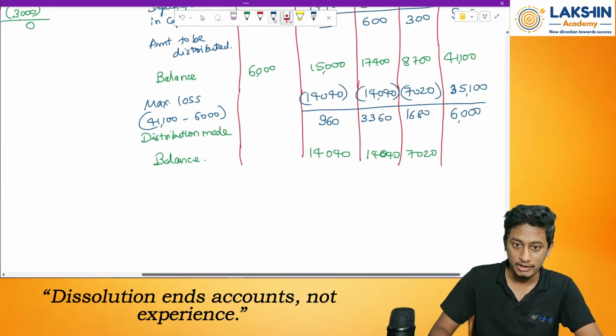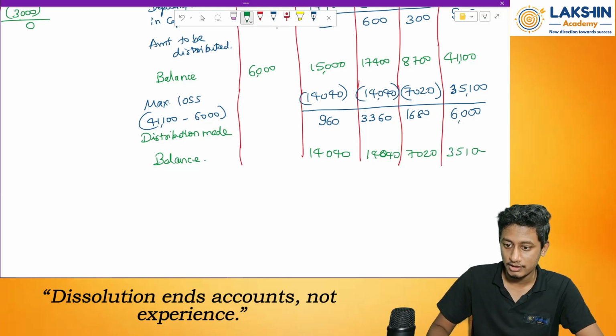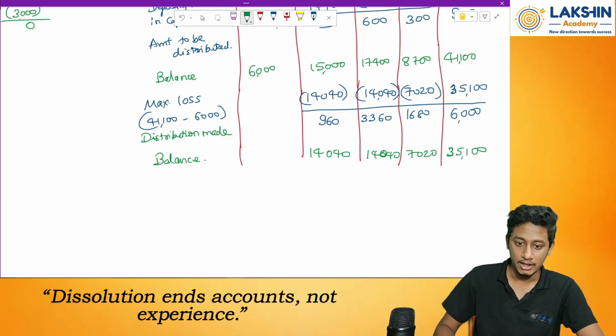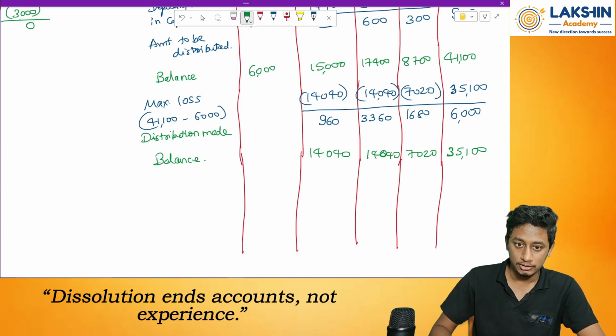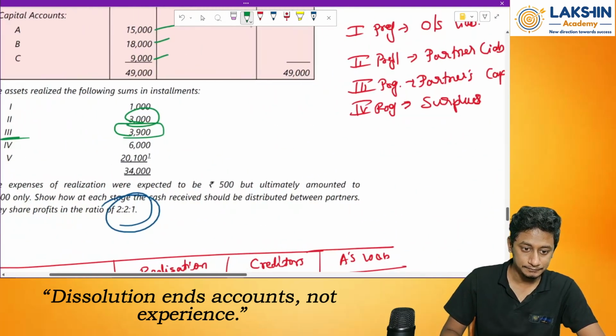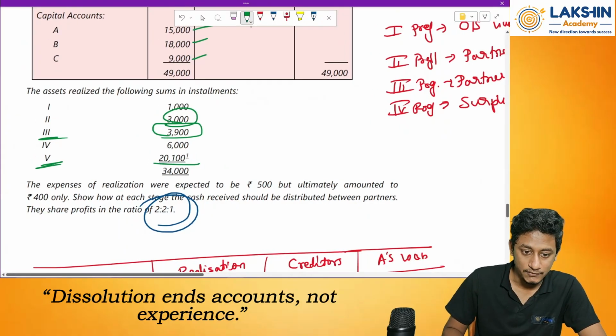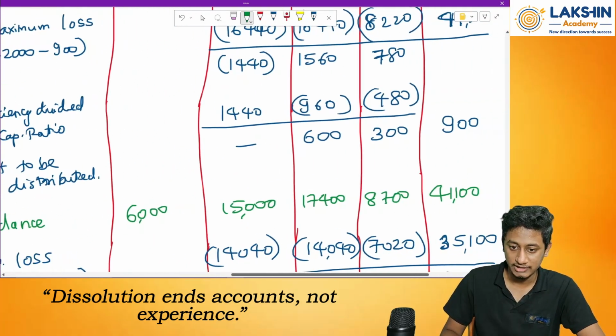So how much is the total over here? The total will again equal your maximum loss. It is 35,100. Now last distribution. So how much is the realization next? At the end, the fifth realization is for 20,100 rupees, right? So go back, 20,100 rupees.